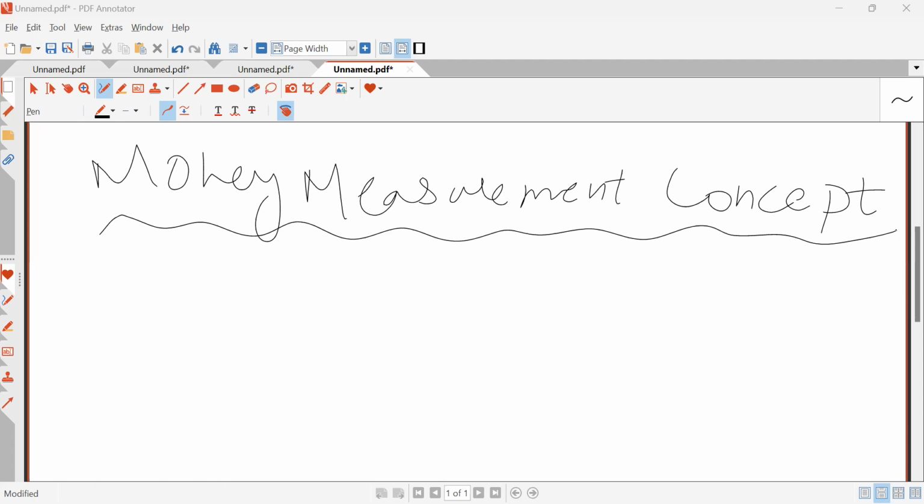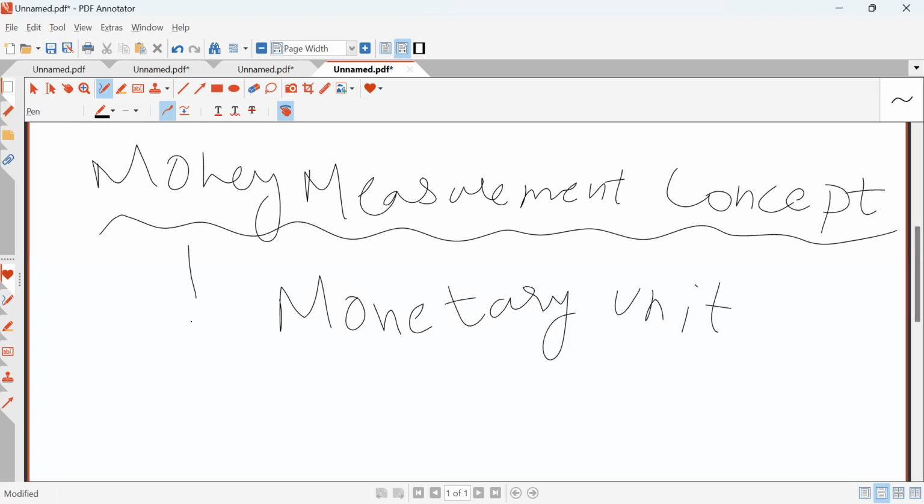Okay, let's continue. Money measurement concept. So, what is money measurement concept? Money measurement concept states that items which cannot be measured in terms of money should not be recorded in our books of account. This is also known as monetary unit concept. I'm telling you these things because in the exam you might get these. I don't want you to be confused. Both mean the same thing.